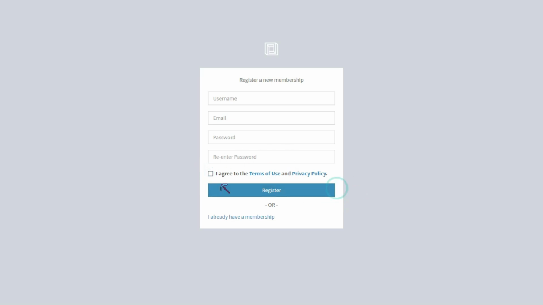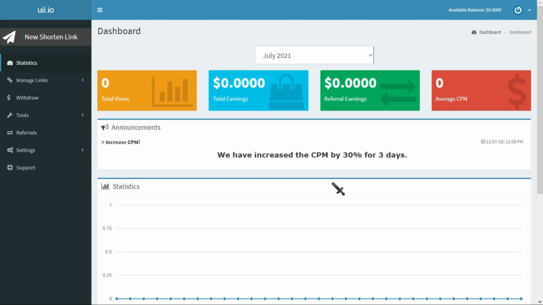Once you log into your account, this is what you'll see. This right here is your dashboard, and right here you can see that everything is at zero because this is still a new account, and that's understandable. So right here you will see your total views. Whenever someone clicks on your link, it'll appear here. And then here is your total earnings, your total referral earnings, and your average CPM.